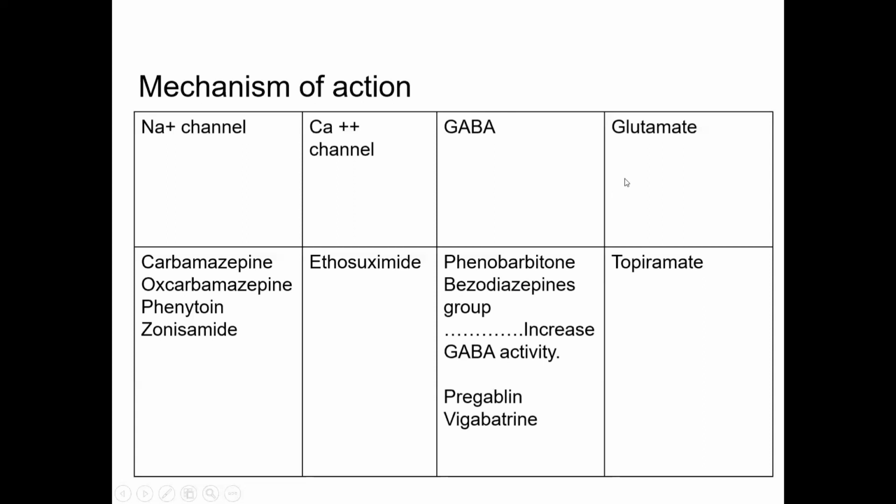Now another drug which acts on glutamate, which is an excitatory neurotransmitter. So what does topiramate actually do? Topiramate inhibits glutamate. When topiramate acts on glutamate by inhibition, the excitatory neurotransmitter just stops, then the inhibitory function gets the upper hand, and in this way the anticonvulsant acts. Okay, in the next slide,